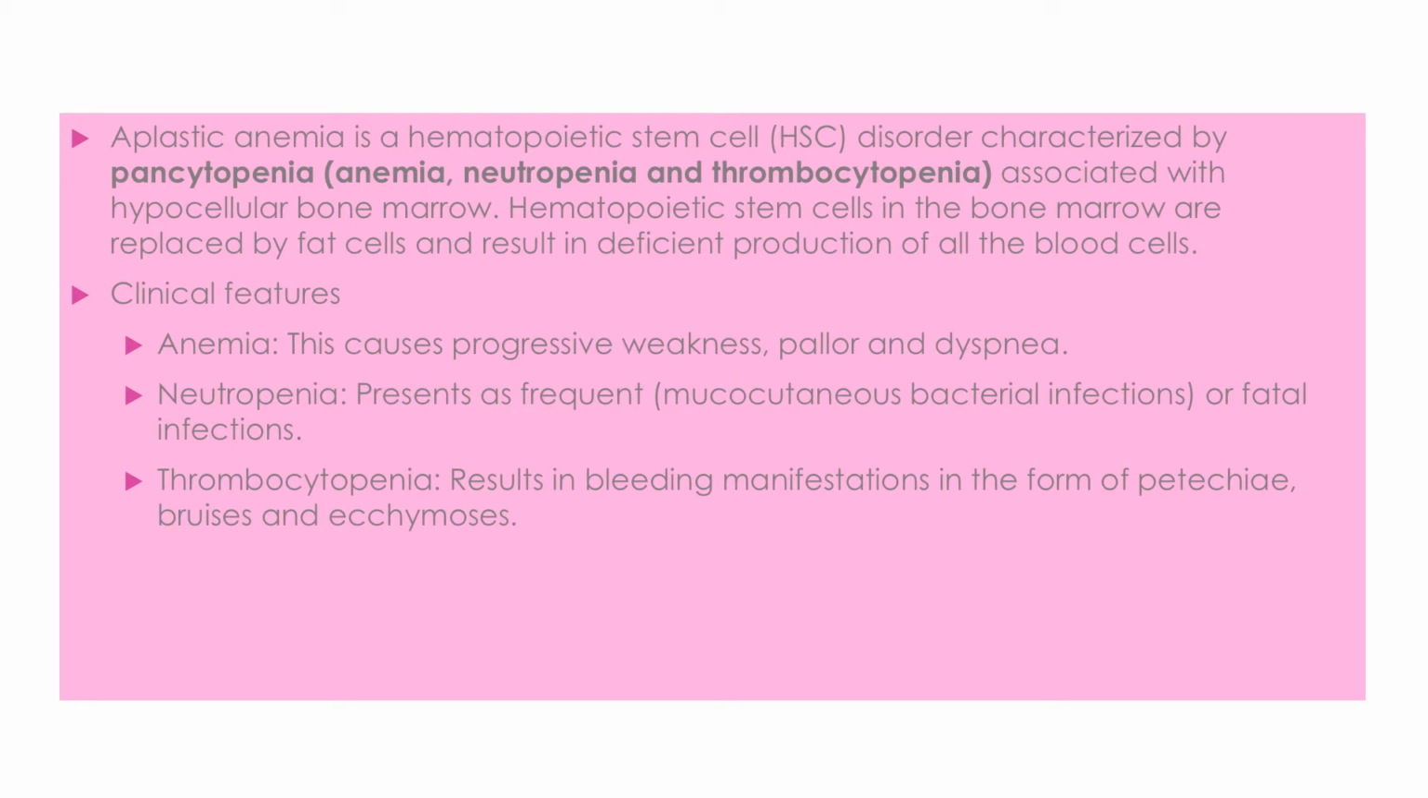Clinical feature is called pancytopenia: RBC, WBC, and platelets. Anemia, neutropenia, and thrombocytopenia. Clinical features: anemia, which is progressive, weakness, pallor, dyspnea. Neutropenia, if WBCs are low, will lead to repeated bacterial infections or fatal infections. A person may die because of these infections. Thrombocytopenia results in bleeding because thrombocytes are helpful for clotting.